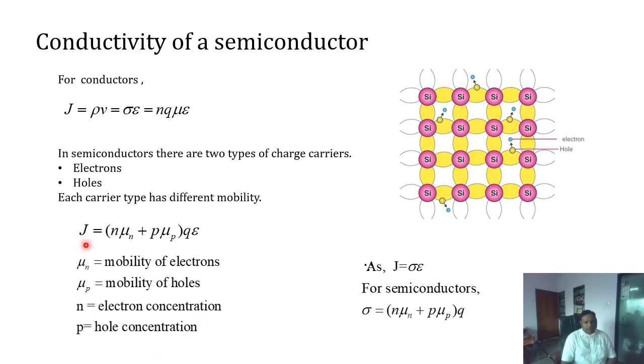As we know that J is equal to sigma E, the conductivity for the semiconductor material is given by sigma equal to (n mu n plus p mu p) into q. So conductivity in an intrinsic semiconductor is directly proportional to the concentration of holes as well as the concentration of electrons. There are different types of phenomena happening whenever we add impurities, so we'll discuss all this in the coming part of the lecture. Thank you very much.